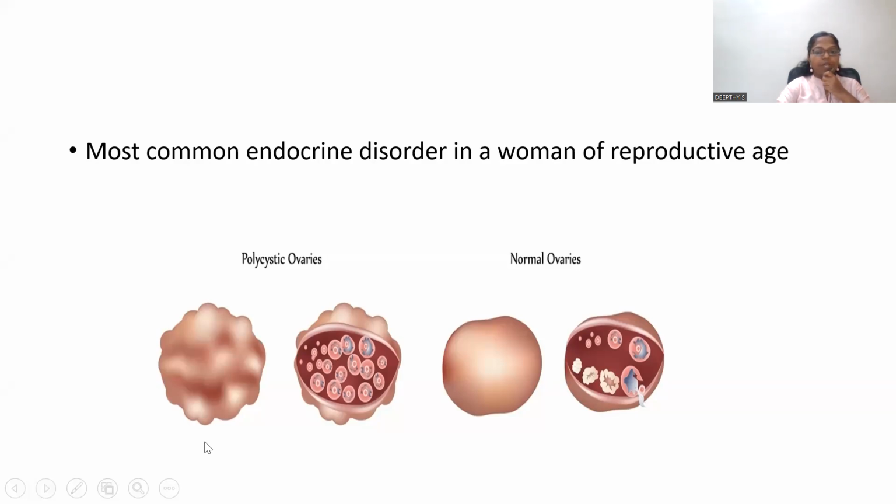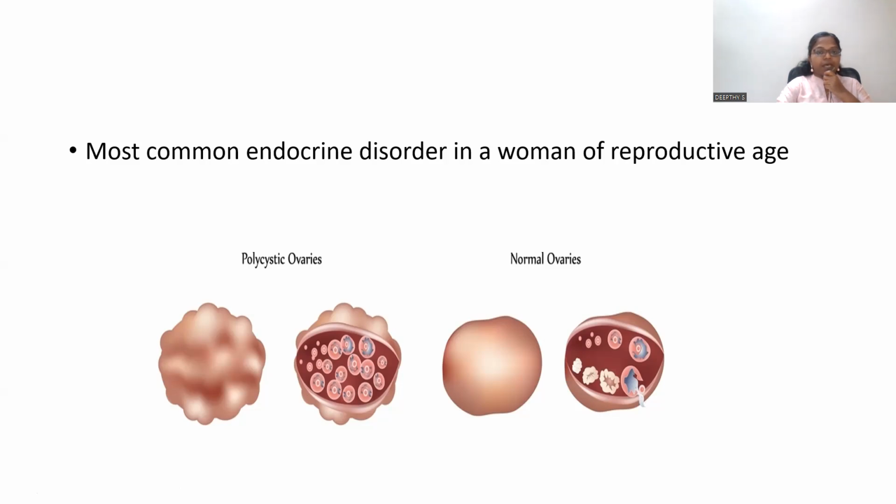In the normal ovary, we can see follicles, developing follicles, then corpus luteum. But in the polycystic ovaries, we can see a number of follicles, more than 20 in number, and they are not growing. The growth is arrested at some stage. This is what happens in a case of PCOS, the polycystic ovary.